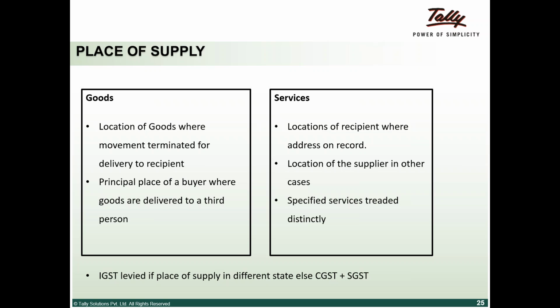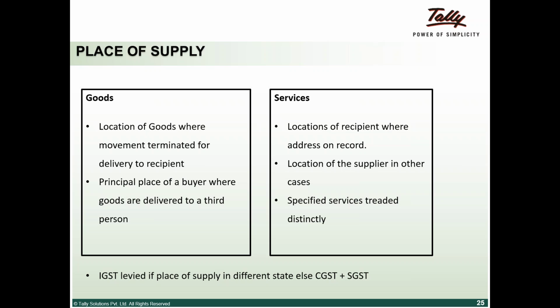For example, goods that start their journey from Bangalore to Maharashtra, traveling via Andhra Pradesh, and terminate at Maharashtra make it an IGST transaction between Karnataka and Maharashtra. Even though the goods moved via Andhra Pradesh, right now what used to happen was we used to have these checkposts.